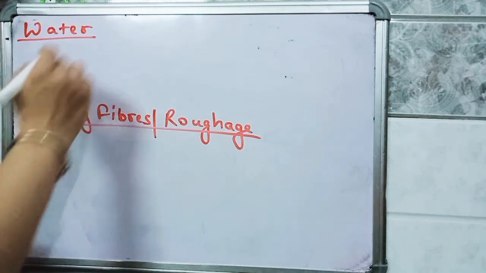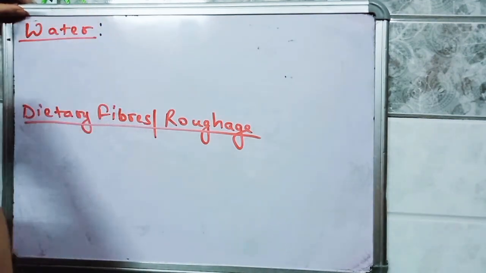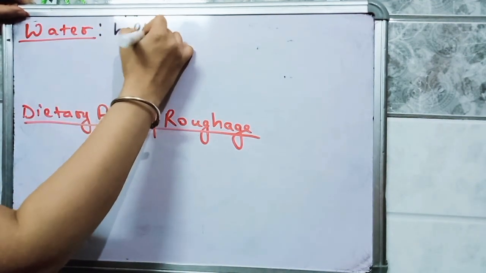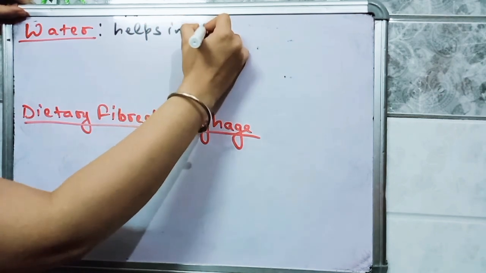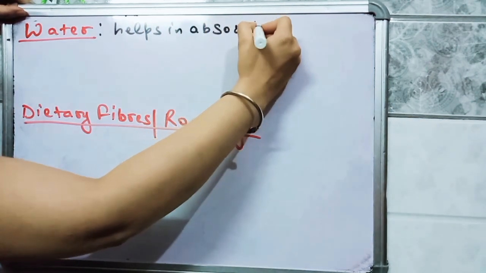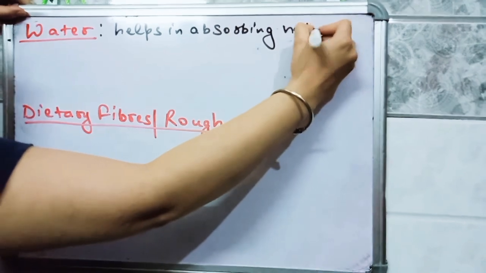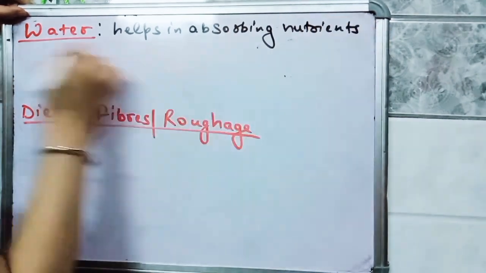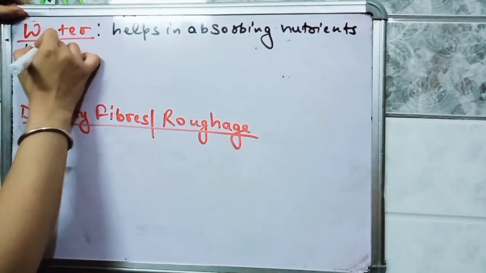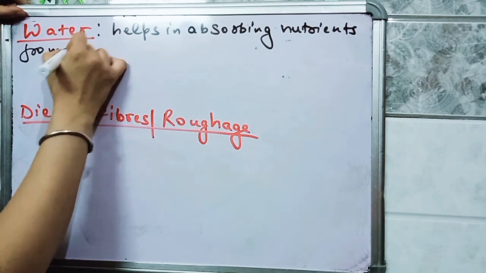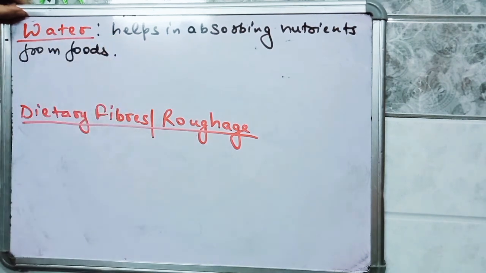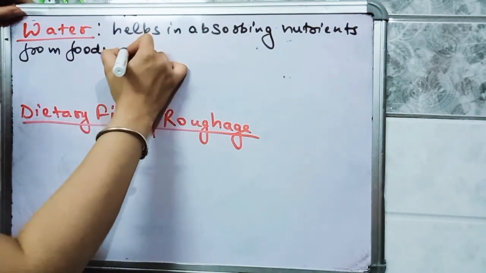Firstly, we will discuss about water. Students, water helps in absorbing nutrients from foods.